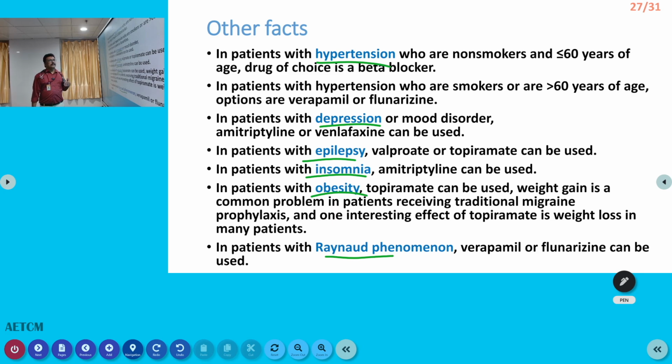Depression, antidepressants which have anti-migraine property, like we discussed in the previous slide. Epilepsy with migraine, you can go for anti-epileptic drugs. They have both actions against migraine and epilepsy, like valproate and topiramate.